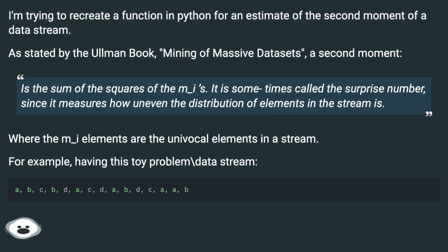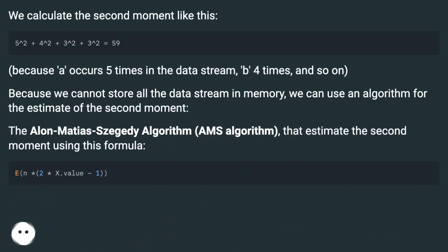It is sometimes called the surprise number, since it measures how uneven the distribution of elements in a stream is, where the m_i are the counts of the unique elements in a stream. For example, having this toy problem data stream, we calculate the second moment like this, because a occurs 5 times in the data stream, b 4 times, and so on.